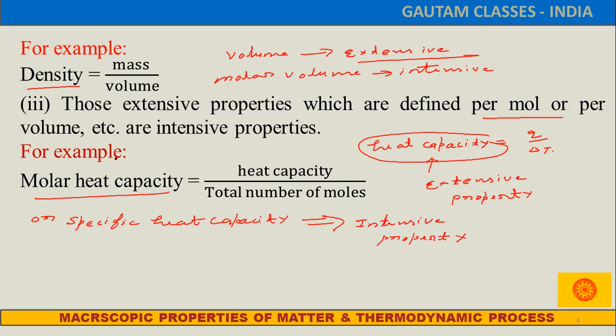Because molar heat capacity we are defining per mole, and specific heat capacity we are defining per gram. So hope everybody got the idea properly. What is the difference between intensive and extensive property? When the ratio of two extensive properties is taken, it becomes intensive, and intensive property is non-additive in nature.